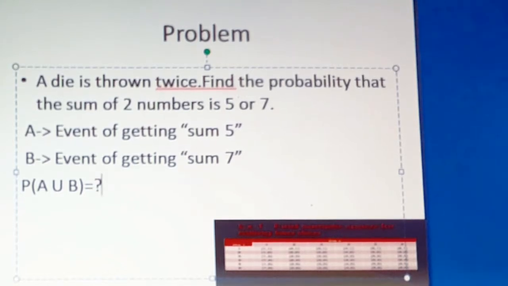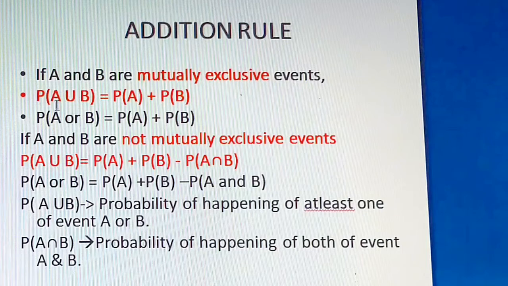But now we do not know whether both the events are mutually exclusive or not. So we will find out whether the two events are mutually exclusive. If it is mutually exclusive, we'll apply the first formula. If it is not mutually exclusive, we will write the second formula which we discussed.